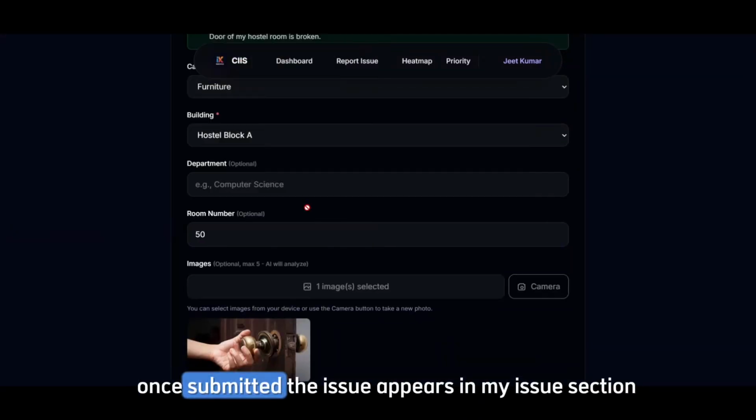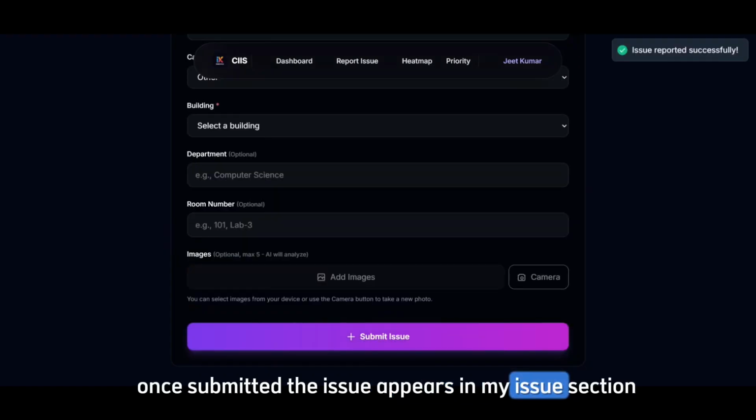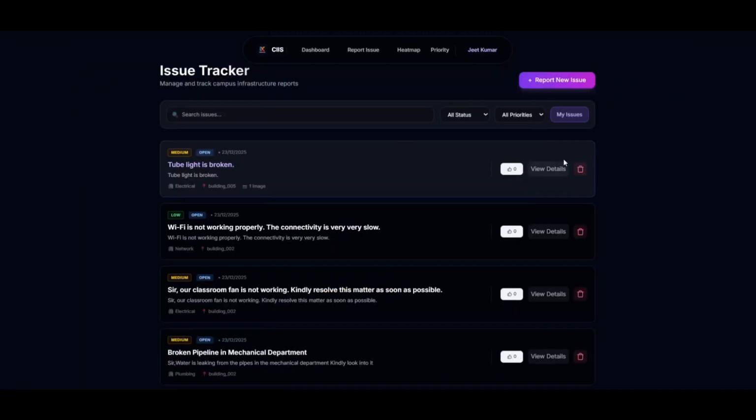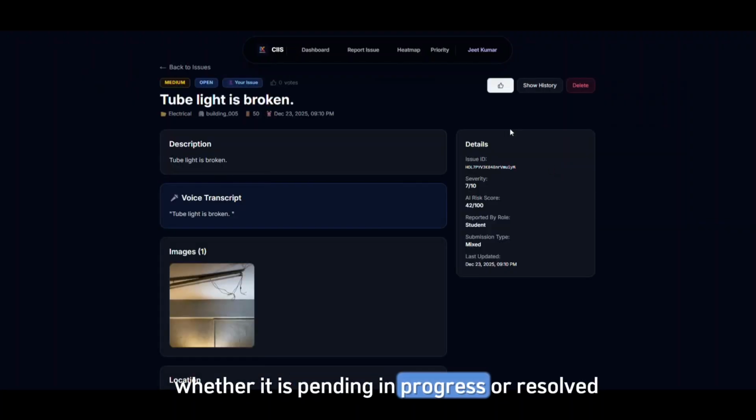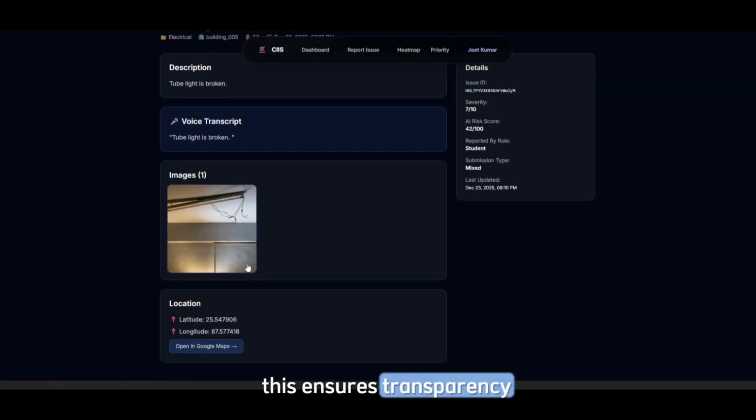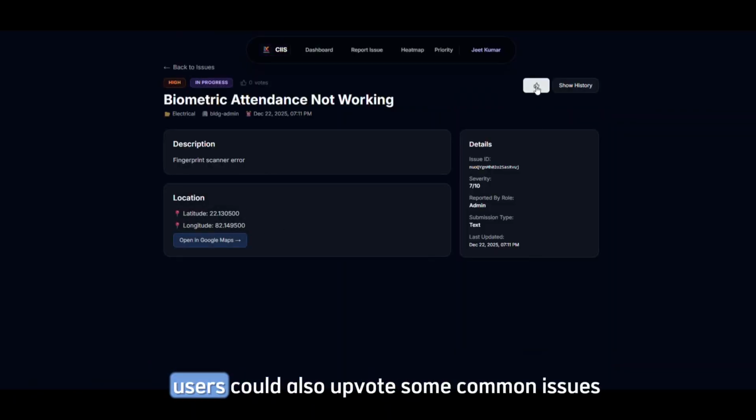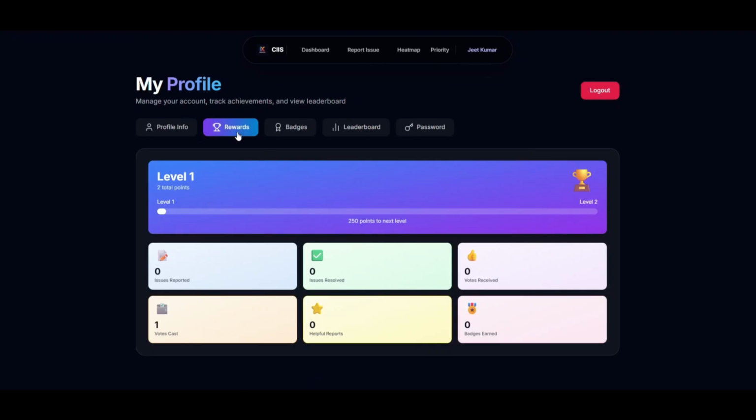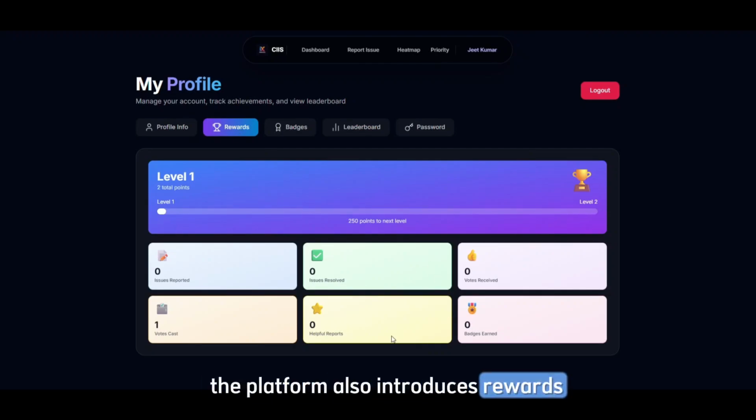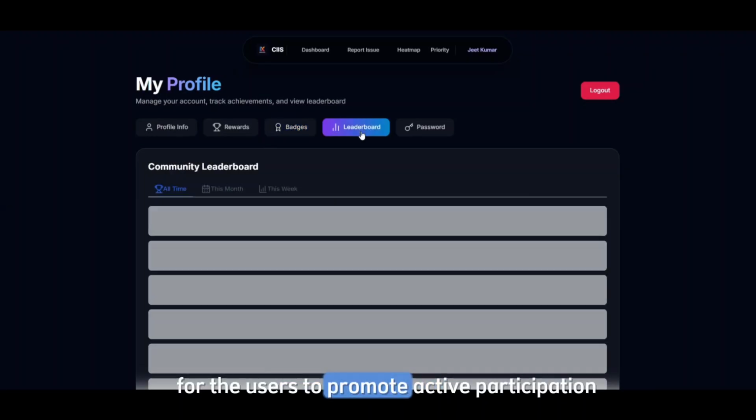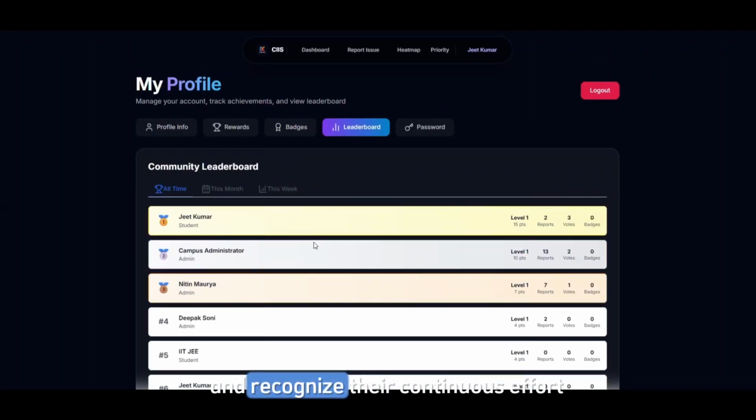Once submitted, the issue appears in My Issues section where users can track its status in real time, whether it is pending, in progress, or resolved. This ensures transparency and keeps users informed throughout the resolution process. Users could also upvote some common issues from the campus alert section. The platform also introduces rewards, badges, and leaderboard section for the users to promote active participation and recognize their continuous